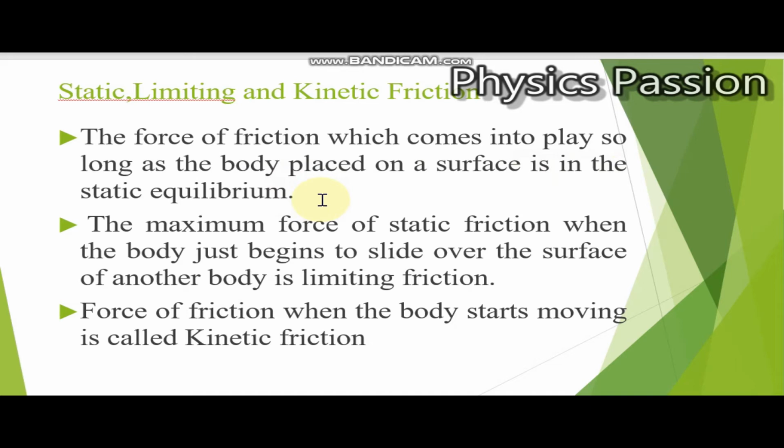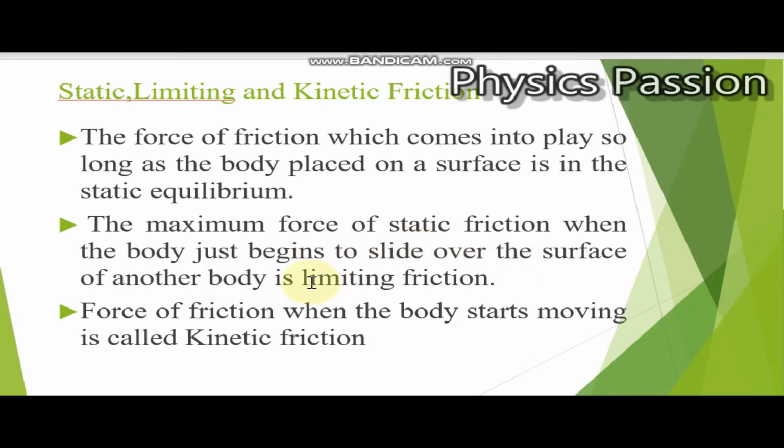Now suppose we increase the force and the body just begins to slide. The force of friction in this case is called limiting friction. This is nothing but the maximum force of static friction when the body just begins to slide over the surface of another body.